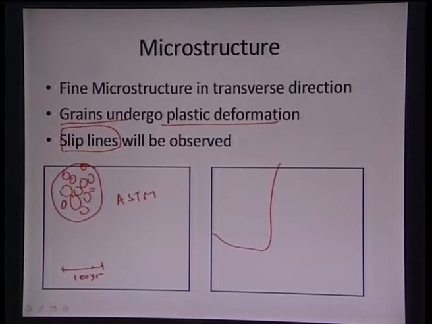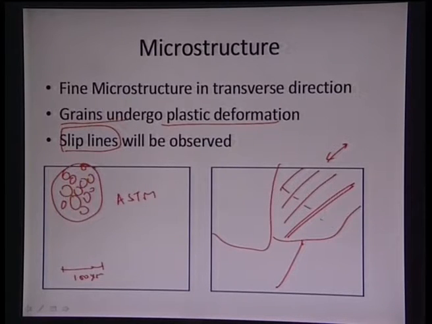So, if we had certain grains, we will see certain slip lines which will generate, which are basically allowing the slip to occur. It is basically for allowing slip in this direction, and this can also have certain slips something like this to allow slip in this direction as well. And there can be different alignments of slip in different grains which will allow slippage in certain directions. So, those slips are accommodated by certain slip lines which are predominant in the material itself, and again the grain size also has to be much finer, so that dislocations can get piled up at certain locations, and it will basically enhance the strength.